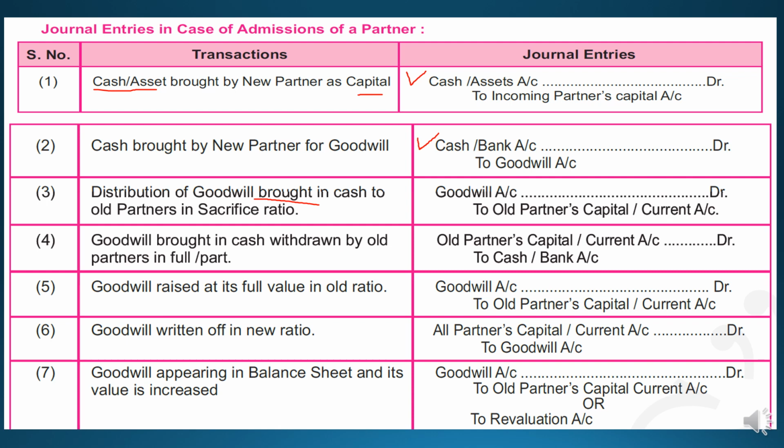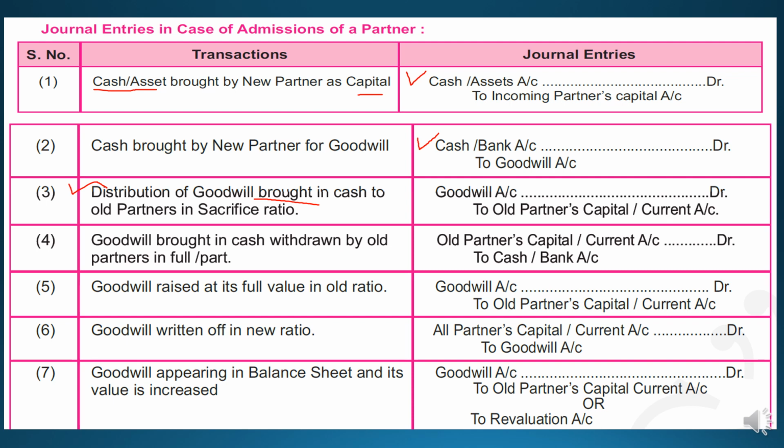Students, we have learned in the premium method that either the old partners will withdraw the share of goodwill brought by the new partner, or they will retain it. So this is the entry for withdrawing the goodwill amount. In this case, goodwill account will be debited to old partners' capital account, and current account will be credited.